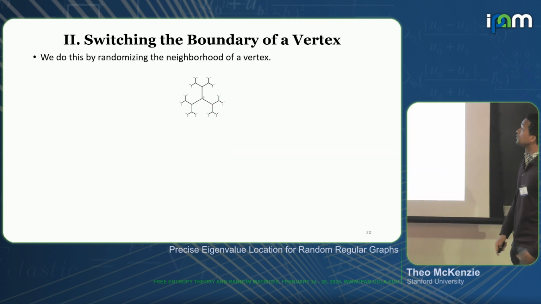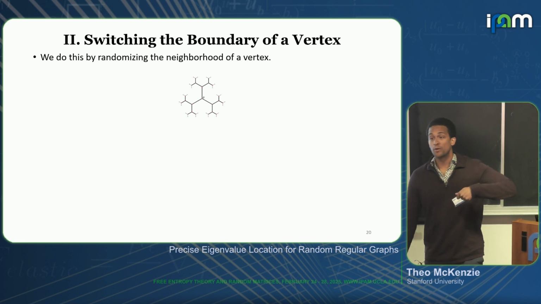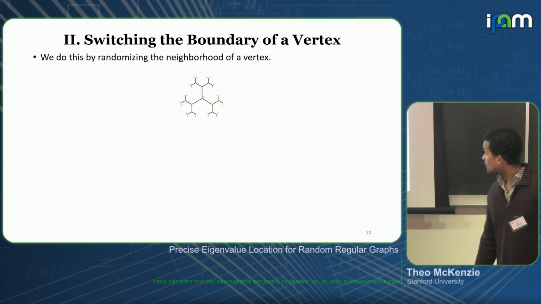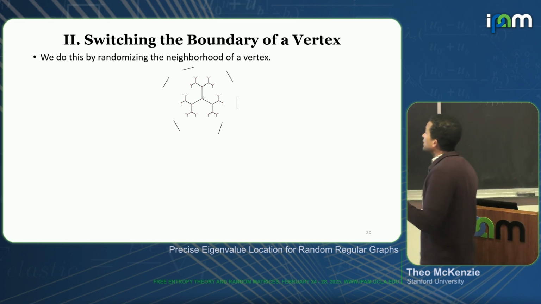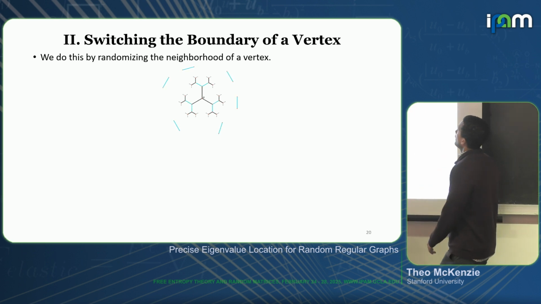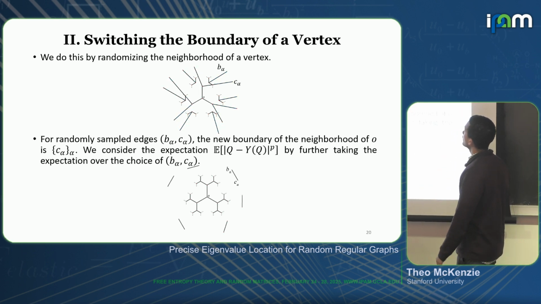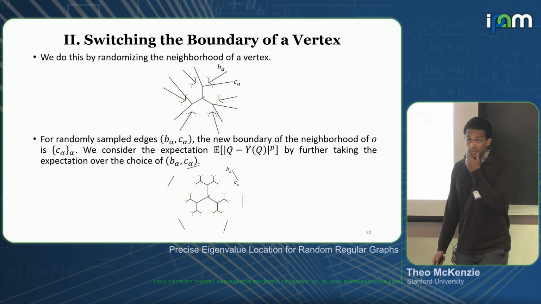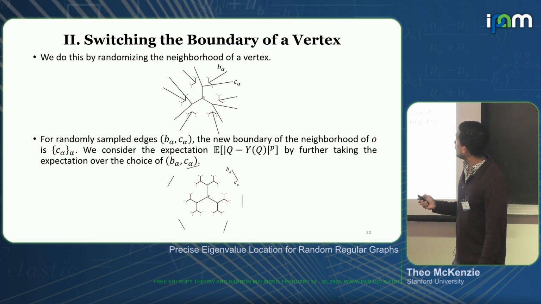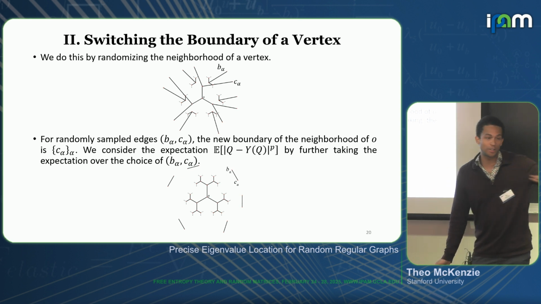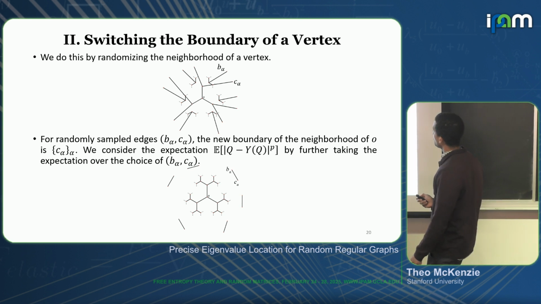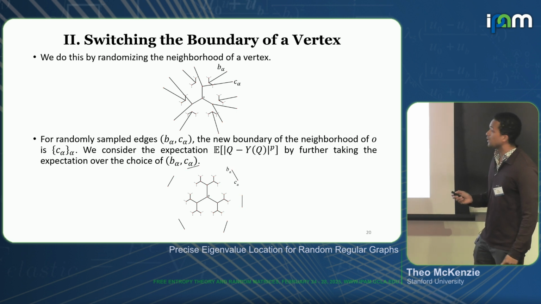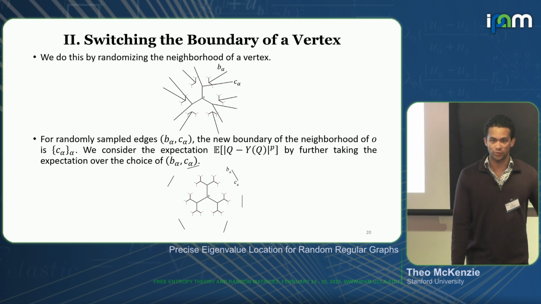So how are we going to utilize this? We're going to utilize this by randomizing the neighborhood of a vertex. I start with some vertex O. I then randomly select edges. I then perform a swap on those edges. And what I get is a new boundary. The new boundary of O is going to be the C sub alpha, which is half of the randomly sampled edges that I chose. And we're going to think about the expectation of q minus y of q raised to the p by further taking the expectation over this random edge swap.